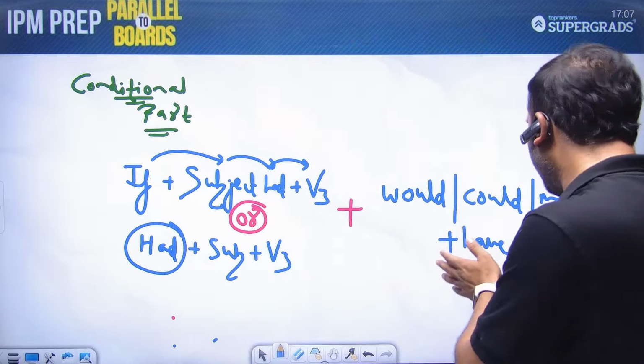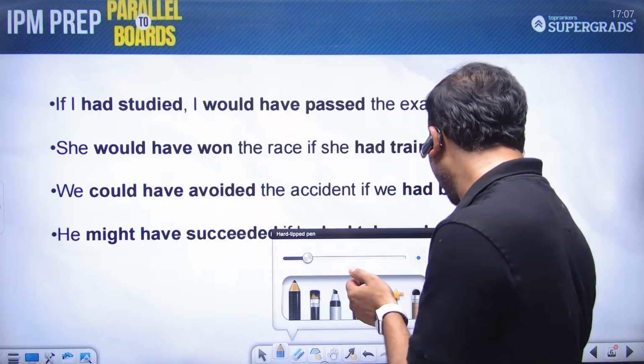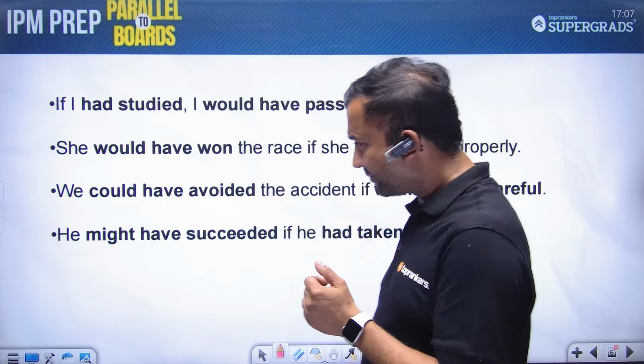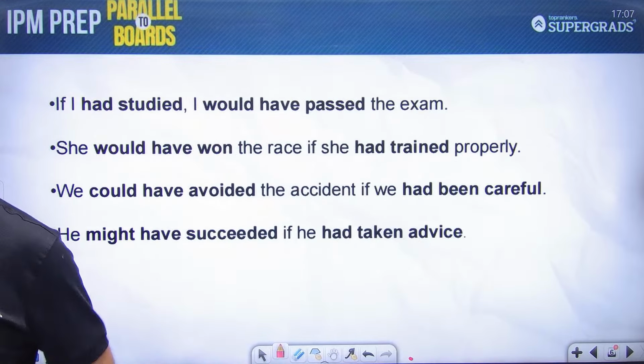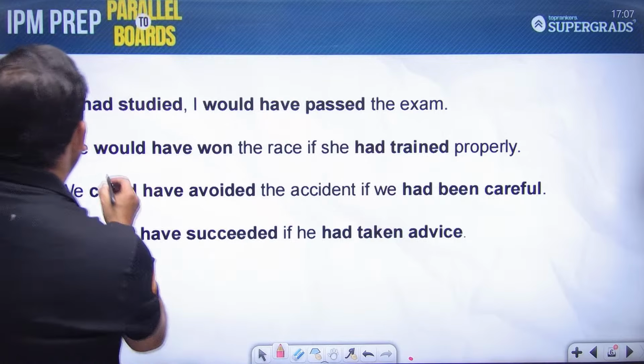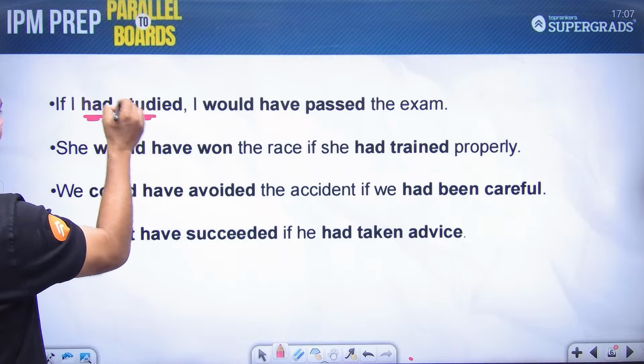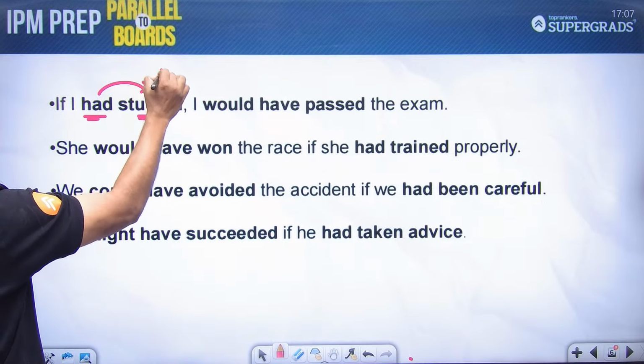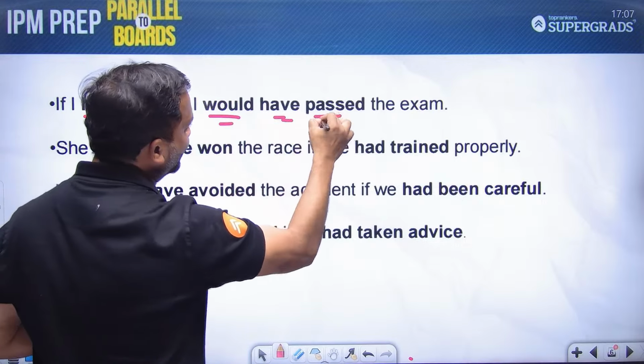Now, where can we do that? What are the different types where we use it and what are those different examples? उन examples पे थोड़ा सा discussion करते हैं. So ये रहा पहला example. If I had studied, again, the structure of had plus V3, I would have passed the exam.